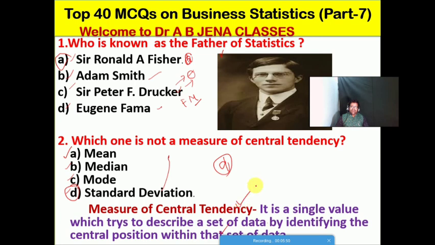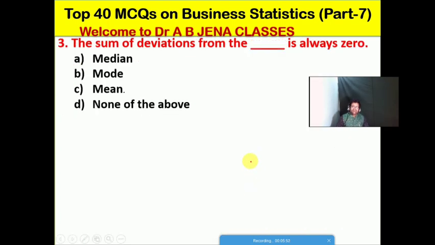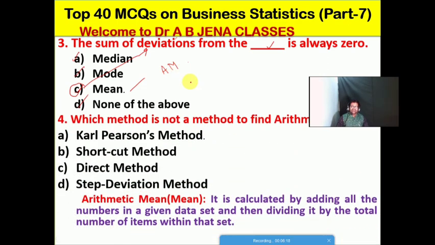Next one we will see: the sum of deviation from the dash is always 0. Which is the right option? A: median, B: mode, C: mean, D: none of the above. Friends, C is the right option for this MCQ. The sum of deviation from the mean is always 0. What do we call the mean? Arithmetic mean and average mean.